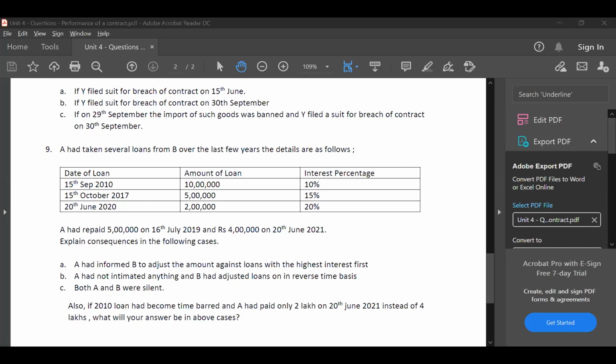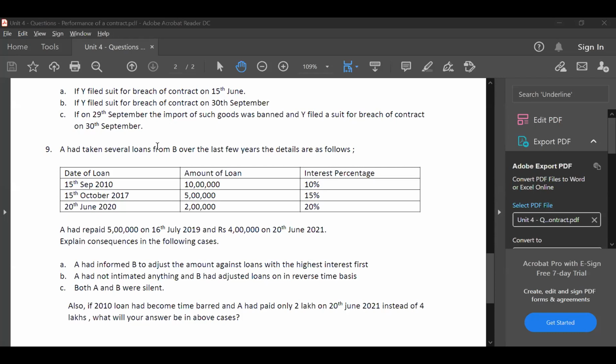A had not initiated anything and B has adjusted loans on a reverse time basis. Both A and B were silent. Also, in 2010, the loan had become time barred and A had paid only 2 lakh on 20th June 2021 instead of 4 lakhs. What will your answer be in the above cases?